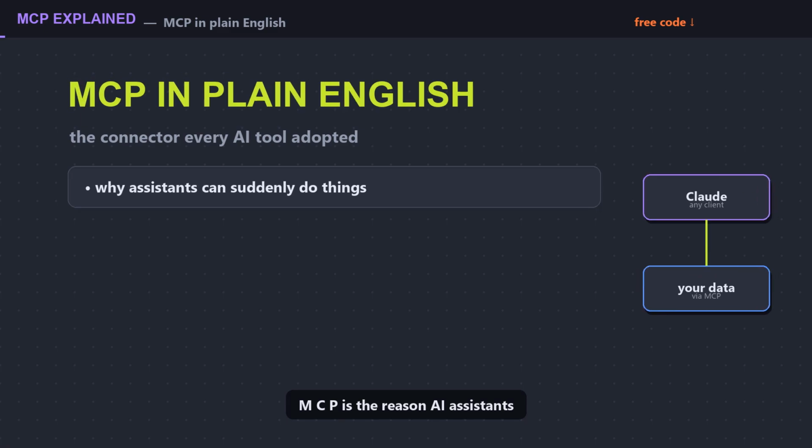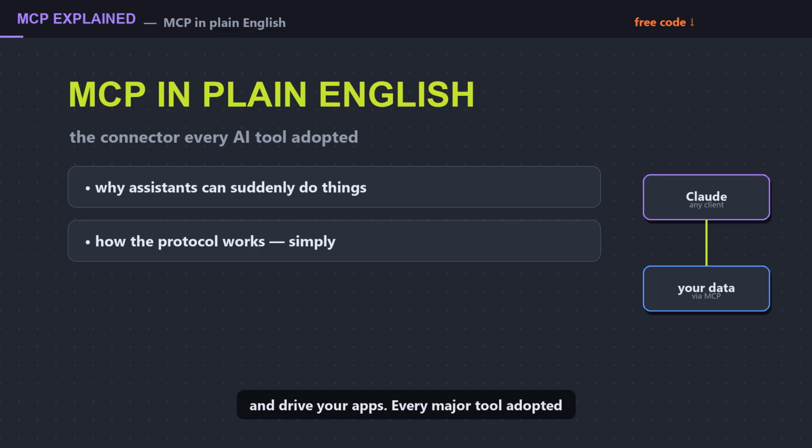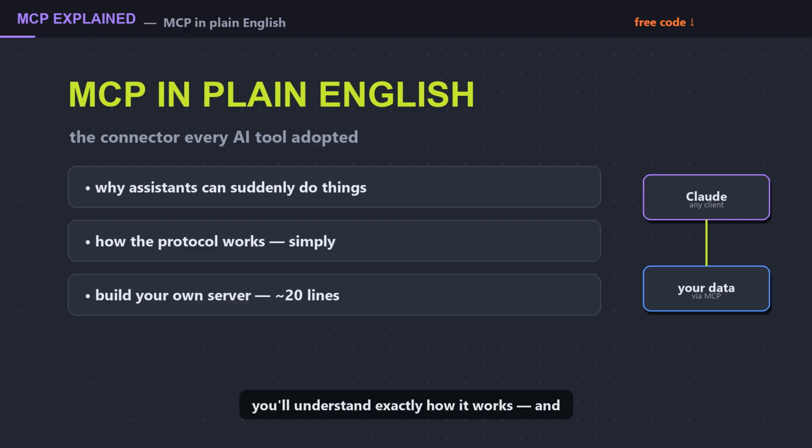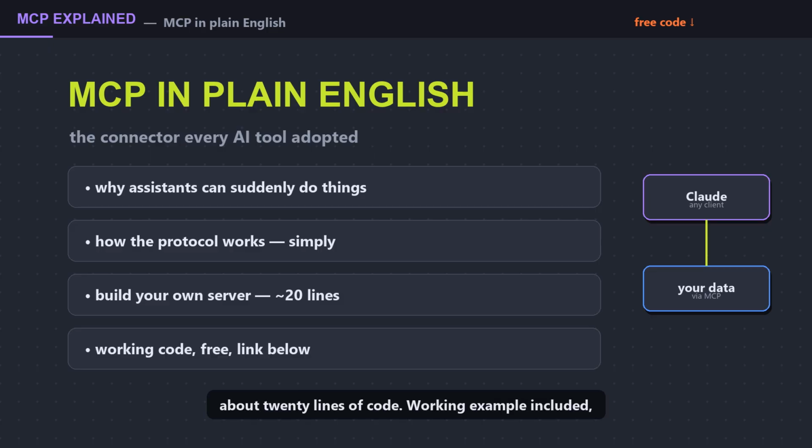MCP is the reason AI assistants can suddenly read your files, query your database, and drive your apps. Every major tool adopted it this year. In the next 6 minutes, you'll understand exactly how it works and build your own MCP server in about 20 lines of code. Working example included, free, link below.